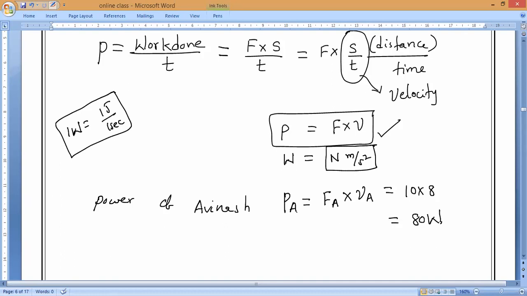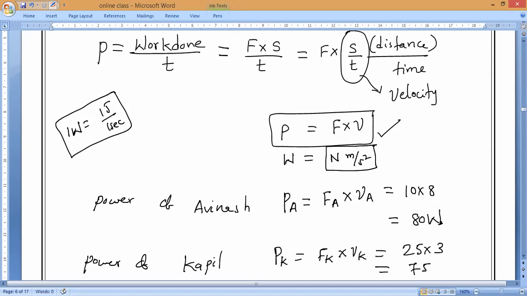Now power of Avinash, PA is equals to force of Avinash, against velocity as well as frictional force, into velocity: 10 into 8, which is equals to what, guys? 80 watt. Next, same way, tell me, power of Kapil. What will come? So power of Kapil is equals to PK equals to FK into VK. We can assume which is equals to what will come? 25 into 3, which is equals to what? 75 watt.